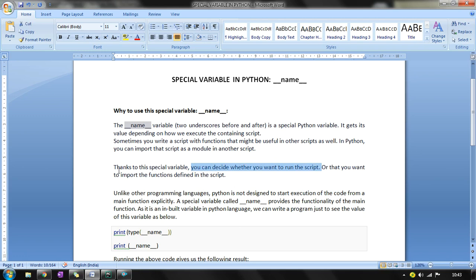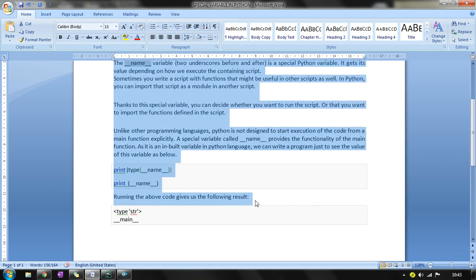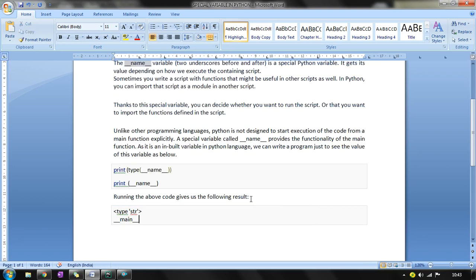So based on this line, I will explain to you with an example how to use the concept of the special variable, what its syntax is, and as I have already told you, that it can be used in an if statement to justify the particular statement. So I will let you know with that example. This is a little bit of the theoretical part. You can note it down if you want. Now, this is a small part I won't be typing again. I will just explain to you.